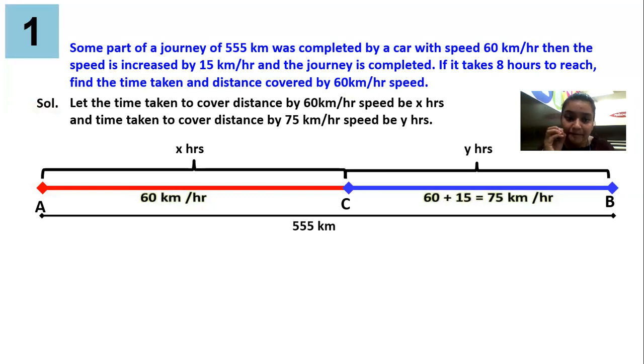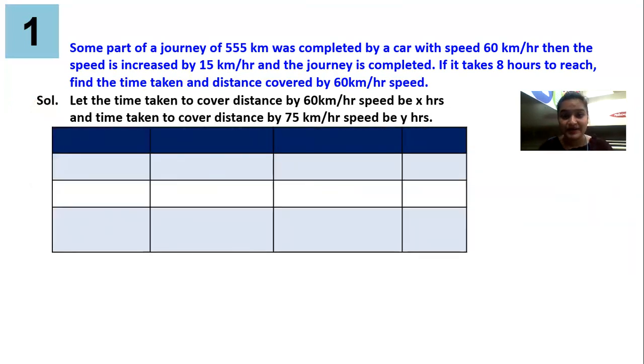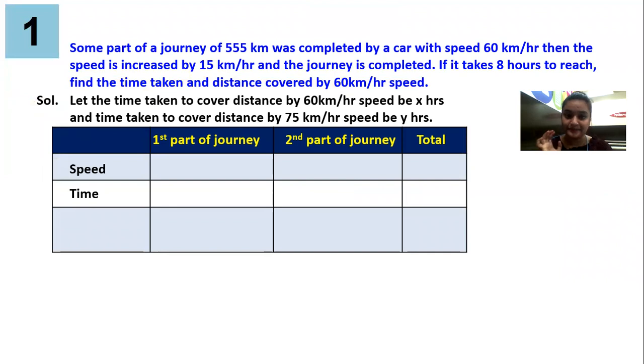So let's make a beautiful table which will help us to find out the equations. This journey is divided into two parts. First part, second part, and it includes three things: speed, distance, time. Now guys, first part of the journey has the speed of 60 km per hour and second part the speed increased by 15, so it is 60 plus 15, that is 75.